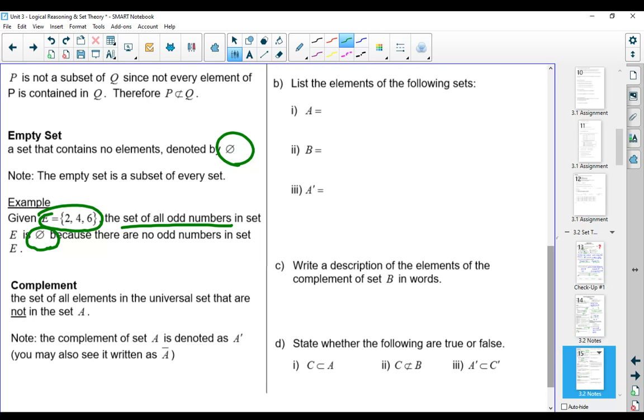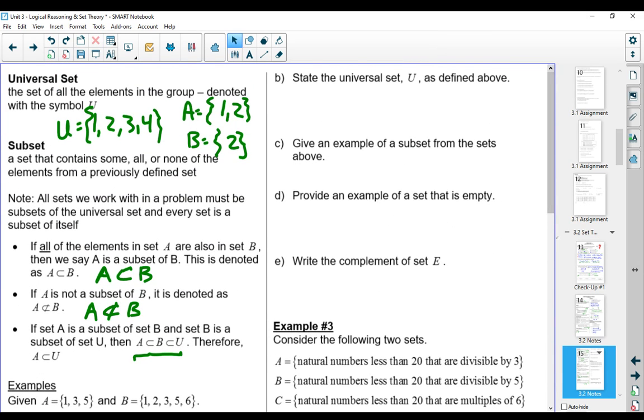And then the last one is a complement. When we're looking at complements, these would be all of the numbers that are not in the set A. So for example, in our universal set from the last page, we were looking at all of the non-negative single-digit numbers. And then if I looked at my first set being the even numbers, the complement would be all of the odd numbers. All right. The complement of set A can be written as A with a prime symbol, or it can be written as A with a line over top. Okay. Now, if we take all of the elements in the set and all of the elements in the complement, we should have the universal set.